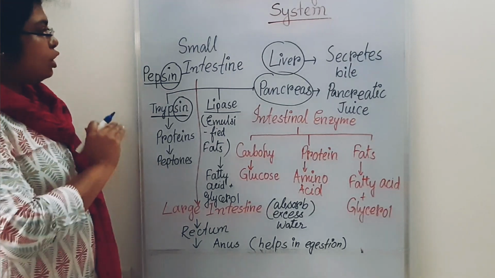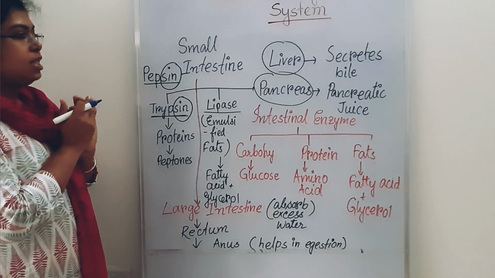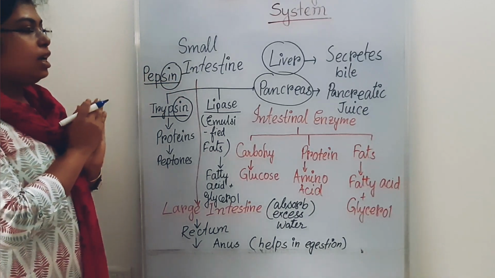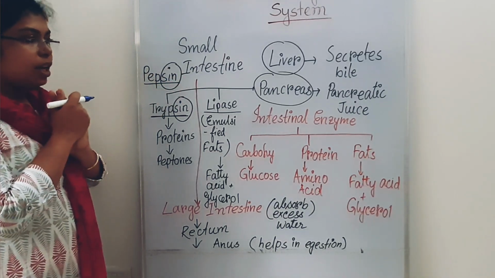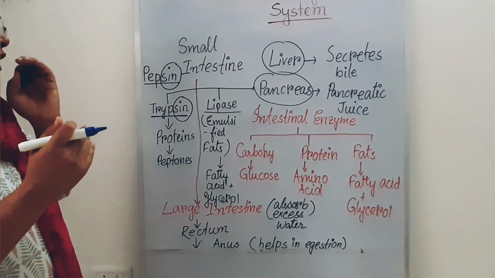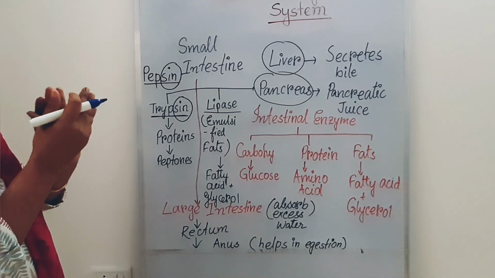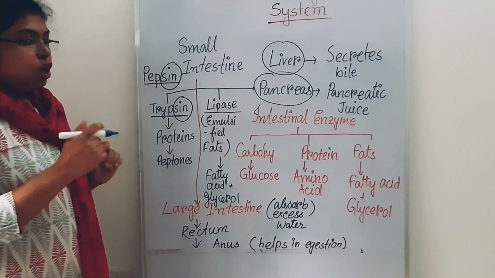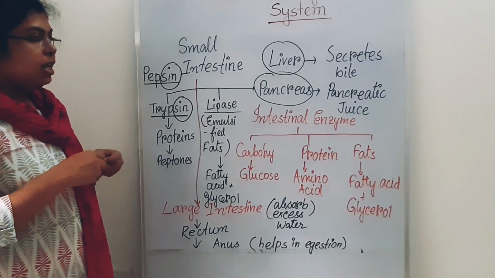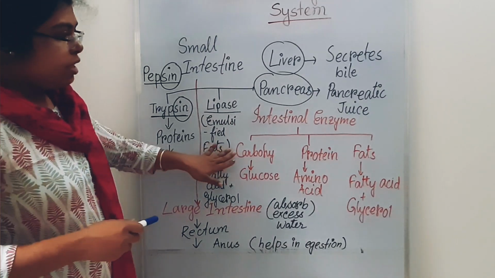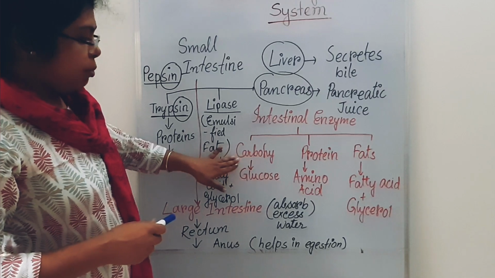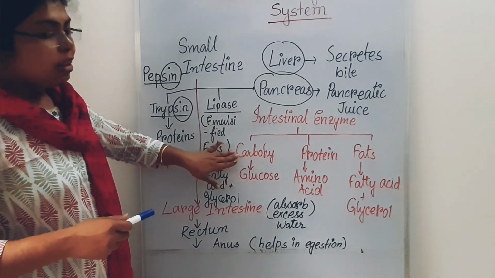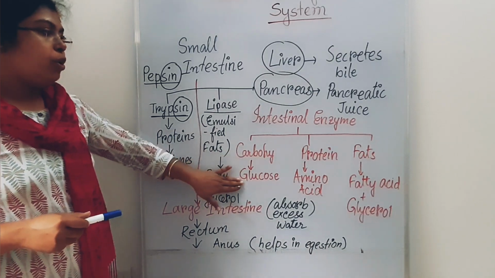So that completes the intestinal enzymes released in the small intestine. The intestinal enzymes act on carbohydrates, converting the complex form to the simple form, glucose.